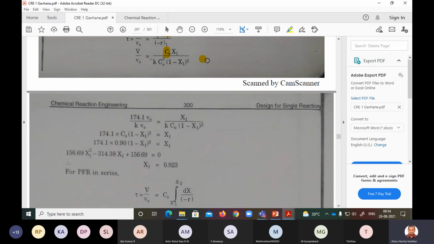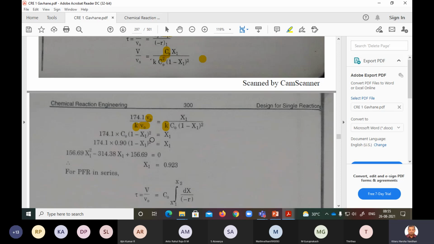This gets cancelled out, right? So K C naught into 1 minus XA whole square. This V naught and this V naught also get cancelled out, whereas this and this get cancelled out. So 174.1 divided by K, again K and K get cancelled out. So you take this 174.1 C naught 1 minus XA whole square is X1.